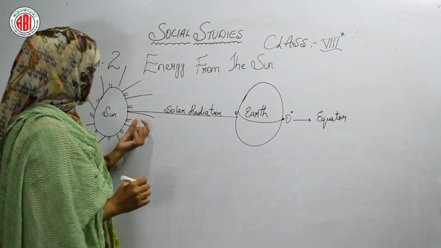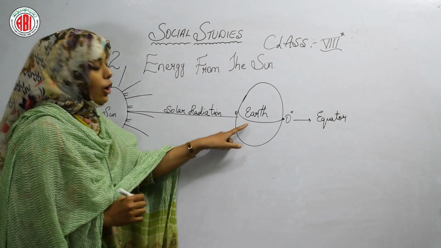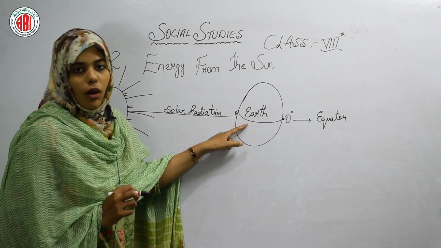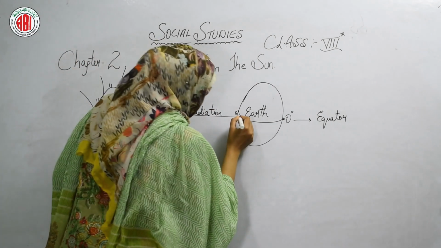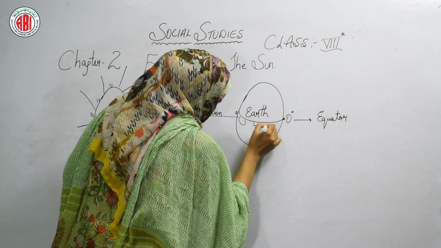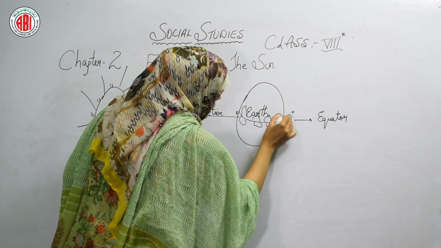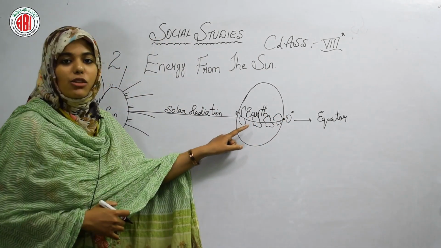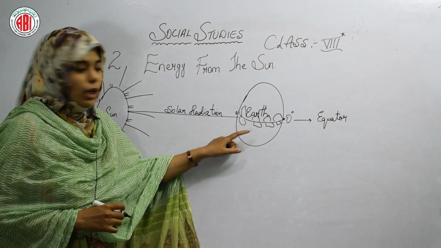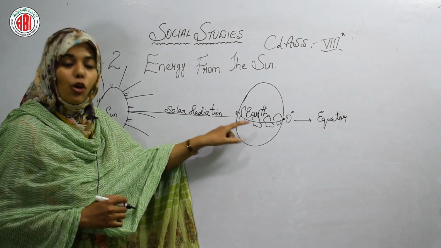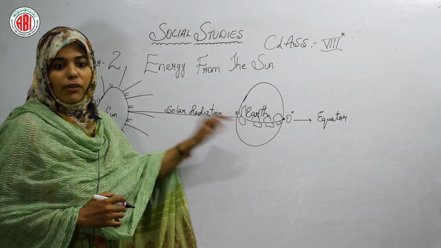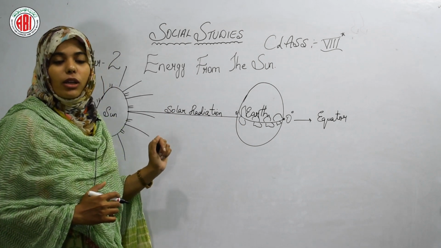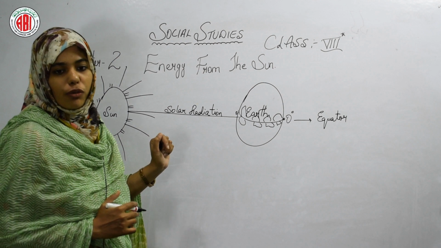So the sun's rays are coming directly on the equator, but the equator is not so hot. Only the areas which cover the equator are hot. Okay children, so the equator itself is not much warmer or hot. Only the regions which are close to the equator are very hot. So what it is saying is that the equator covers a large area as we move north or south.